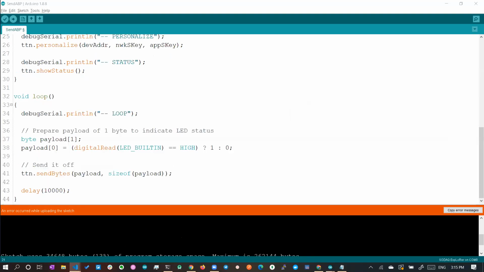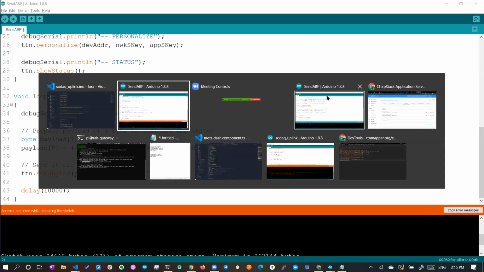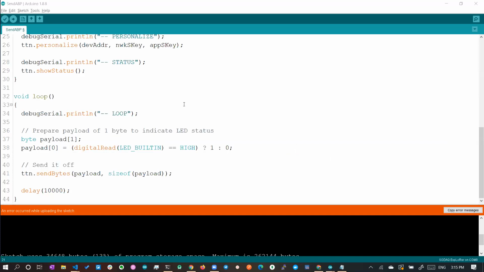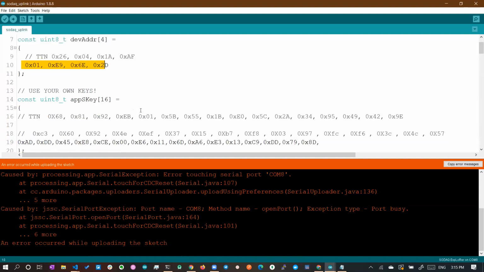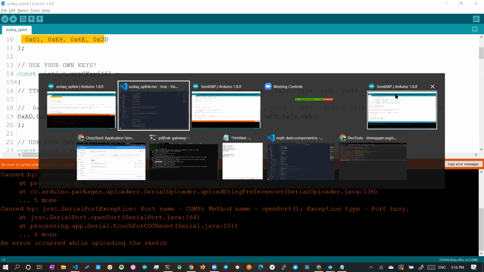So we have all these things for uplink here. Okay, I'll open a new program, which is SODAC uplink. Here we have RN2483, and the same address has been added over here, 2D6E. Sorry, once again, let's open this.